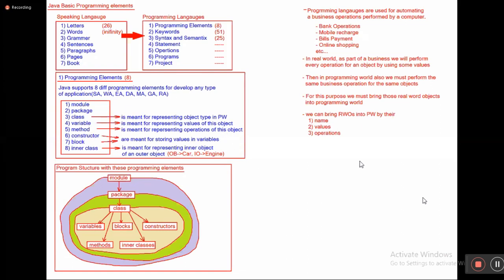Then who will store values in the SNO variable, the SName variable, the course? Constructor and block are meant for storing values. Inner class is meant for representing an inner object of an outer object. So these are the points we discussed in yesterday's class. I requested you to memorize them. I hope you all have memorized them.